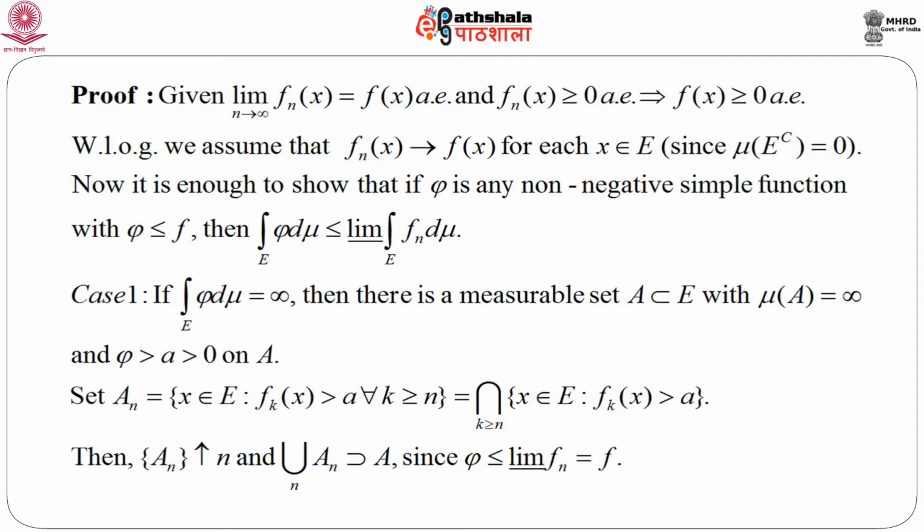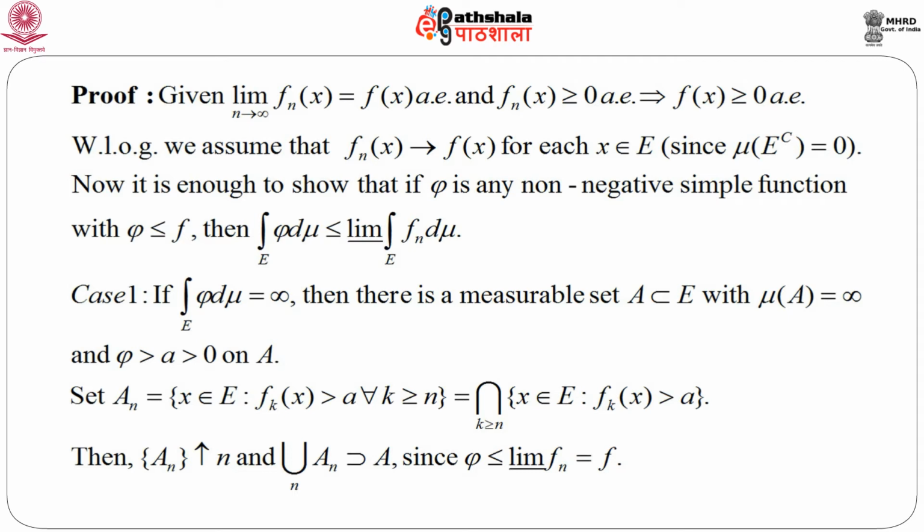Now, given the definition of integral, the way we have defined it in terms of simple functions, it is enough to show that if φ is any non-negative simple function with φ less than or equal to f, then the integral over E of φ dμ is less than or equal to the lim inf of the integral over E of f_n dμ. Then the proof follows immediately.